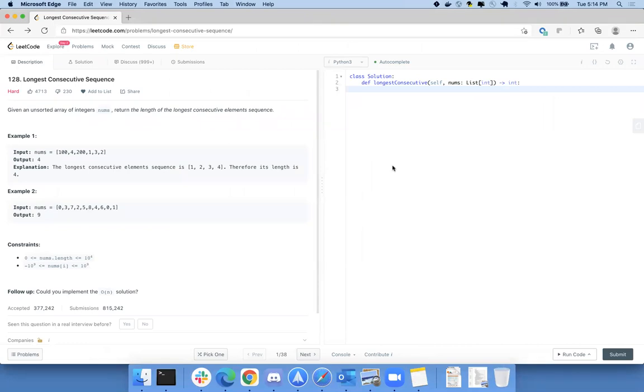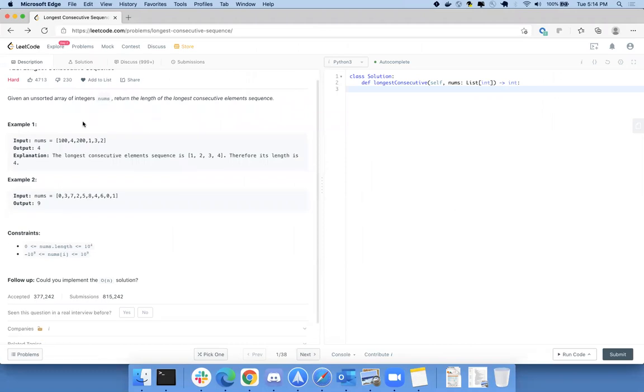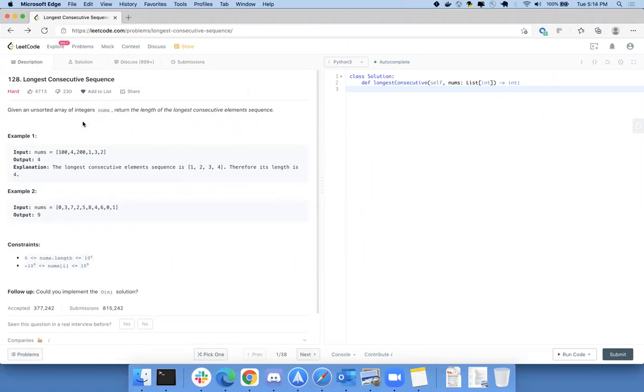Hi, Ankur. Yeah, so basically this is the question we are trying to solve, longest consecutive sequence. This is a hard problem. What this question says is you are given a list of integers like 100, 4, 200, 1, 3, 2. You're able to see my screen, right? Yes.